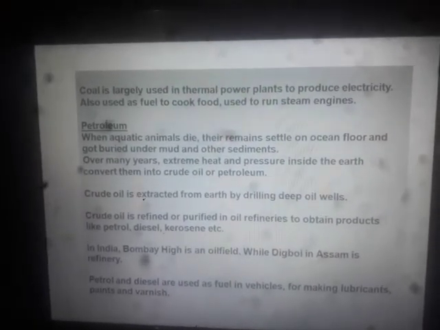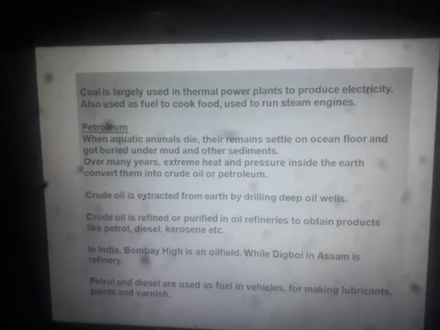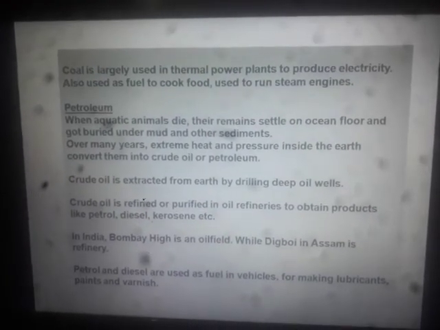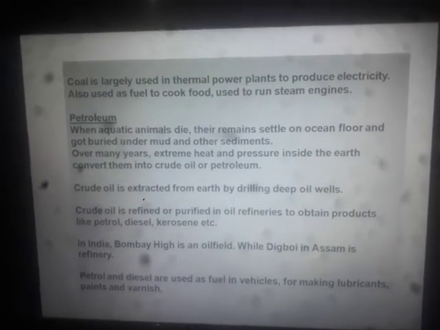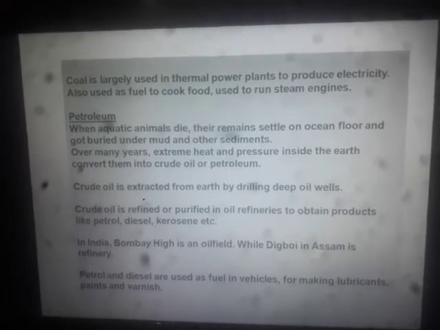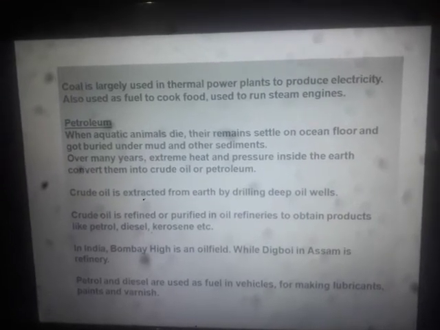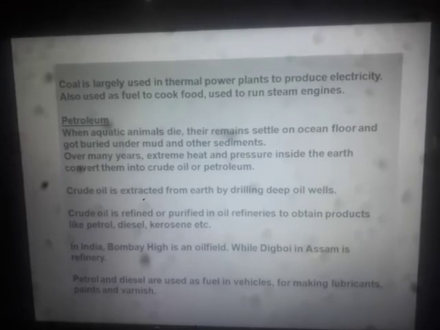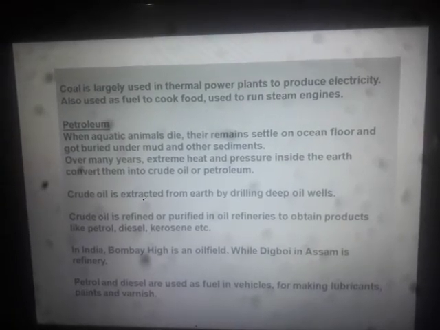That means when crude oil is refined inside the refinery, various useful products like petrol, diesel, kerosene are obtained.